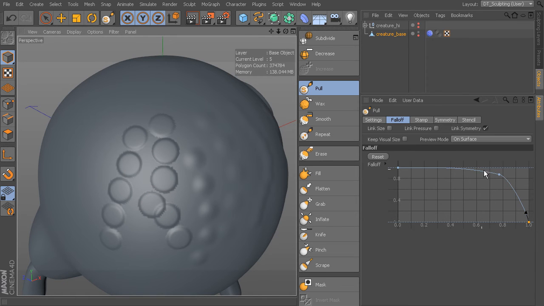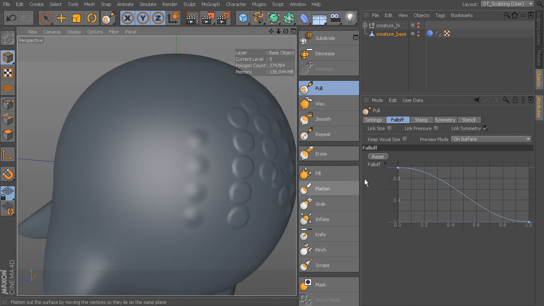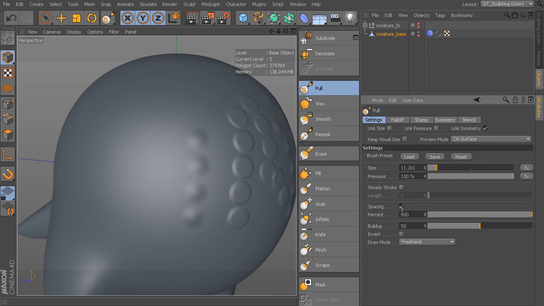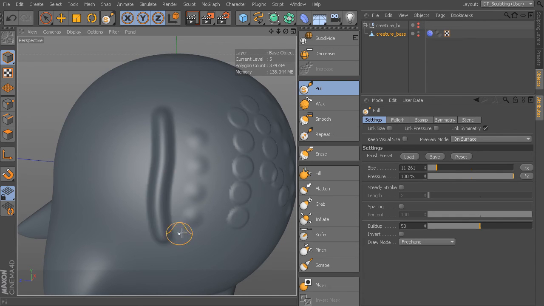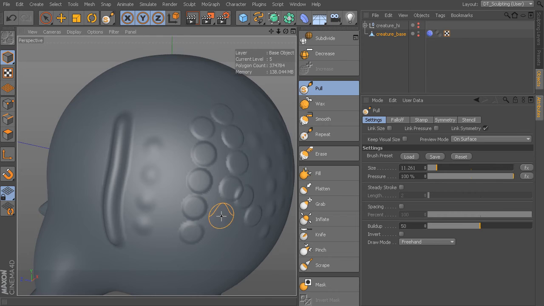Now, if you don't like that, you want to go back to the original, you can always go in and reset the falloff and take it back here. Okay, so I'm going to go ahead and turn spacing back off, and that gives you your nice smooth line.